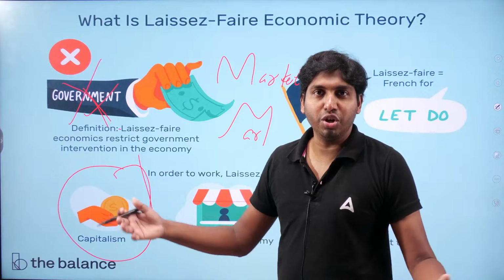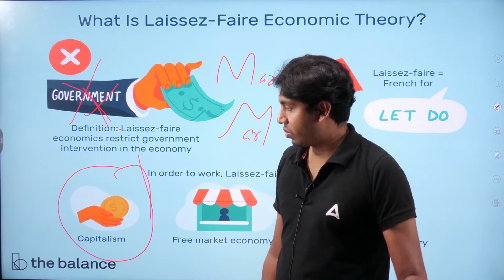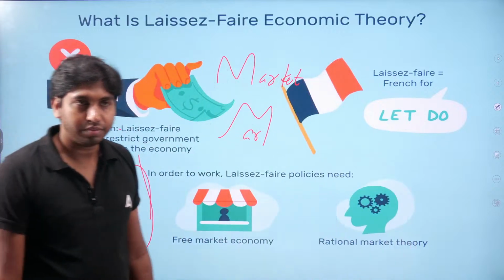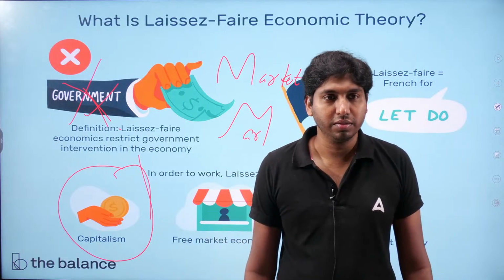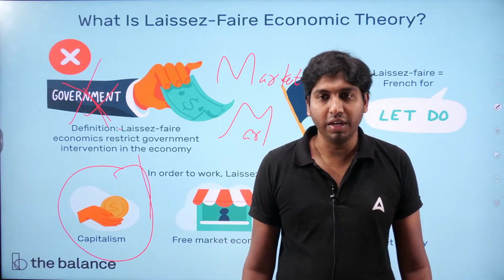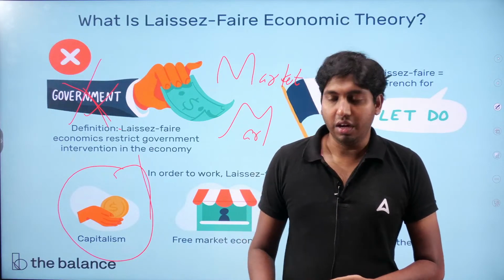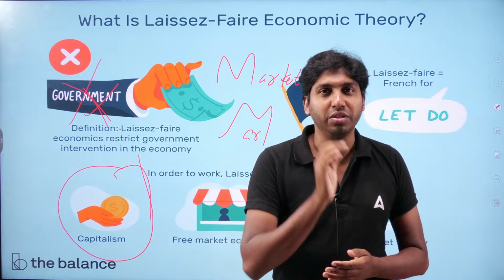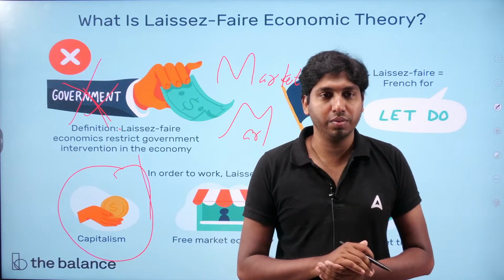Free market means no or limited government intervention. Under capitalism, who will control the market? It is market forces like demand and supply. The ownership is with individuals, and they derive their income from their ownership.